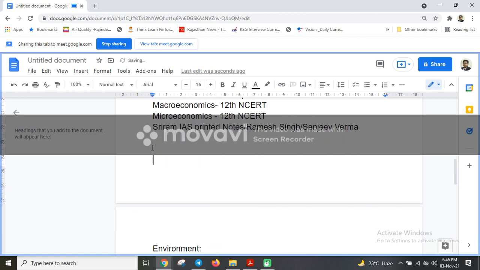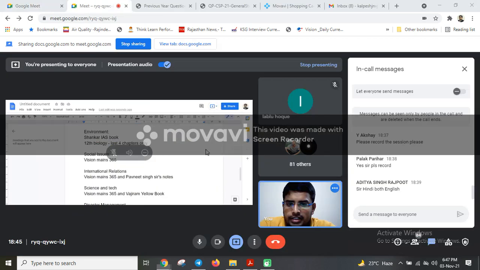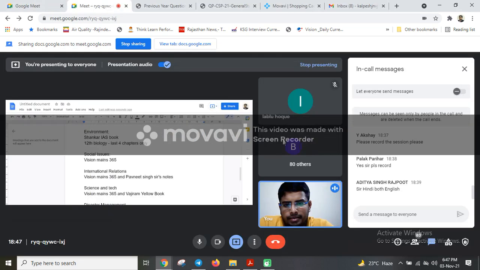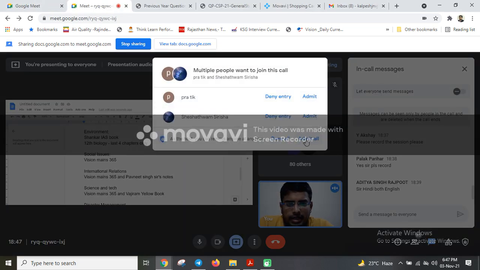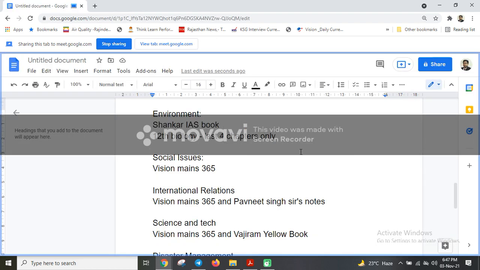Then for environment, the Shankar IAS book and 12th biology, last 4 chapters only. Okay, the last 4 chapters are related to ecology, so you have to read those chapters. And the Shankar IAS book, you have to go through that book. Okay, Shankar IAS book is good enough. Sometimes you may feel that all the facts are there in this book, but you have to mug them up eventually. So it is an important book.